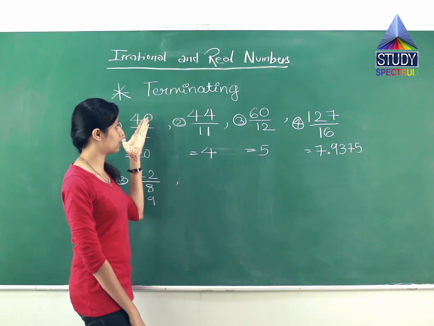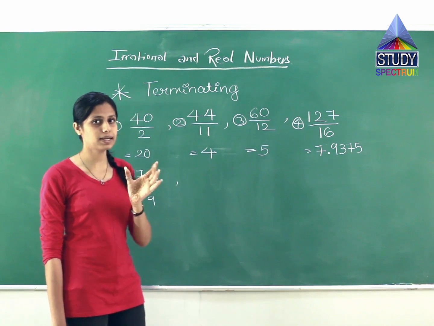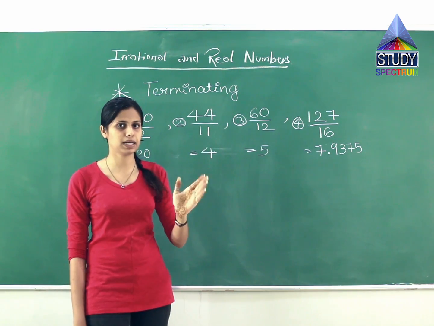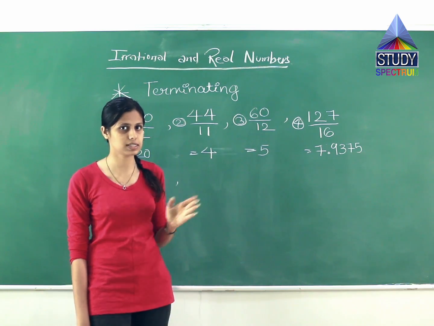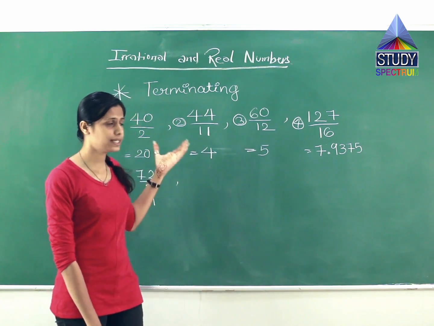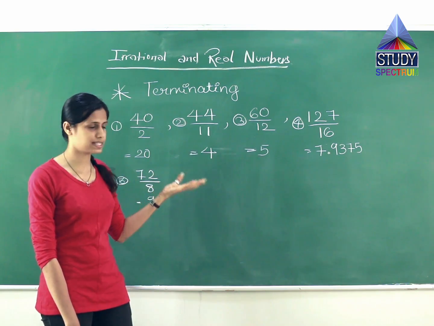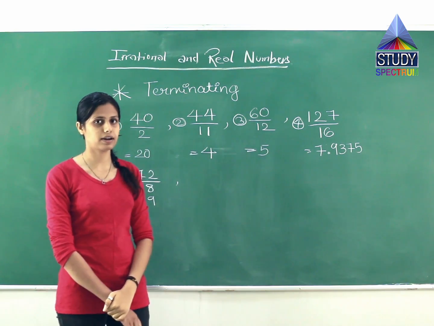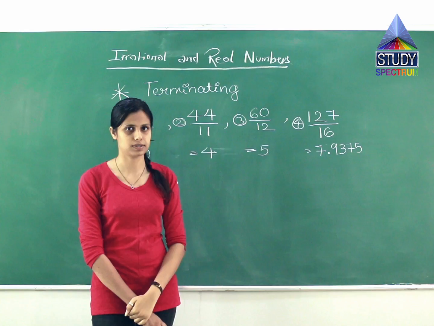So this is the third property, the terminating property. When the number terminates after a certain limit, there is no recurring feature in this example. This is the third property of rational numbers. All the terminating numbers after a decimal are rational numbers and not irrational numbers.